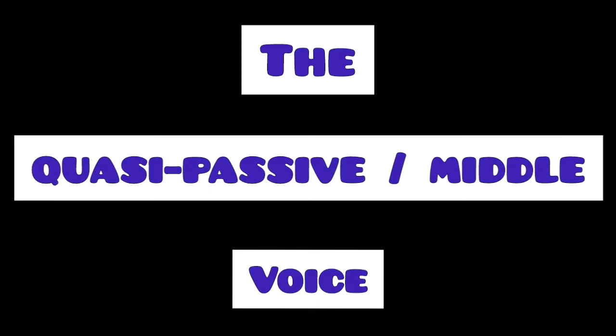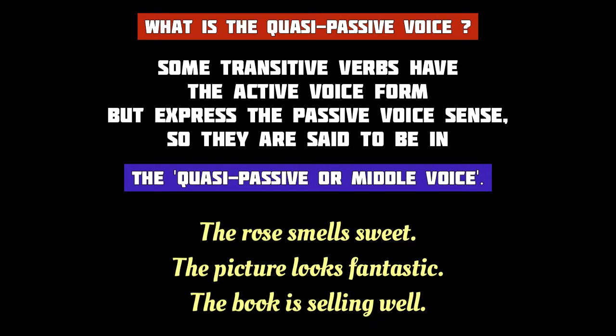Today's topic is the quasi-passive or the middle voice in English grammar. As you know, when the subject is the doer of an action, the verb is said to be in active voice. On the other hand, if the subject is the receiver of an action, the verb form is known as the passive voice. However, there are some transitive verbs that have the active voice form but express the passive voice sense. Such verbs are said to be in quasi-passive or middle voice.